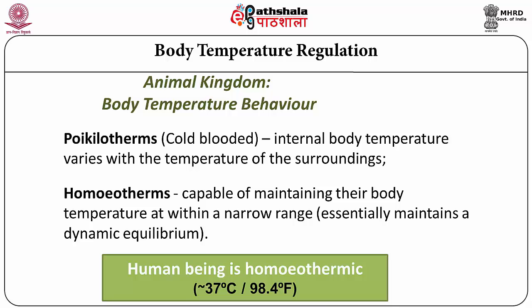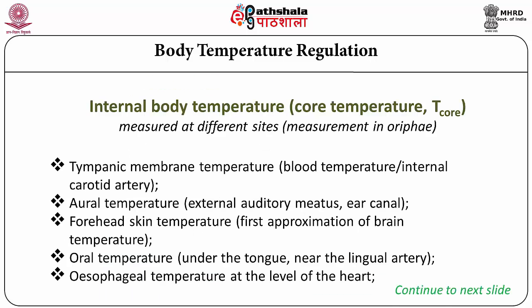A human being is essentially a homeothermic animal maintaining body temperature at around 37 degrees centigrade. One should not make the mistake of thinking 37 degrees is constant. It changes within a narrow range from 36.2 degrees to about 37.2 degrees. In our human body, we have many orifices. So at different places we can put our thermometric devices, whether a mercury thermometer or any other temperature sensors, and we should be able to measure internal temperature.